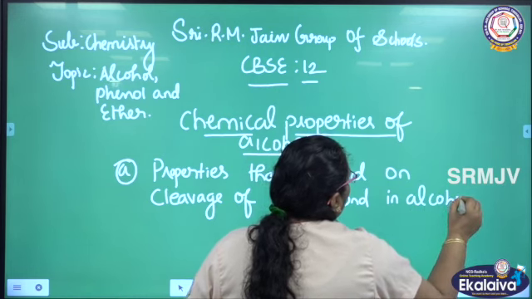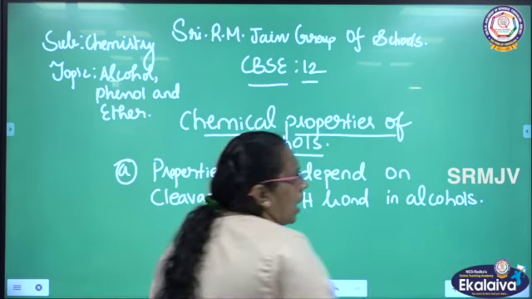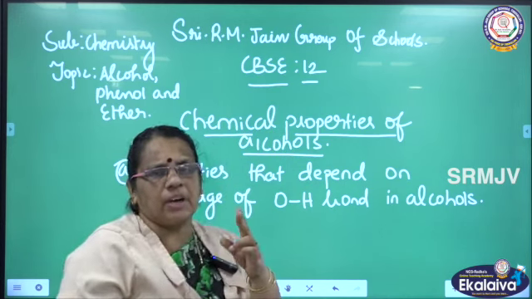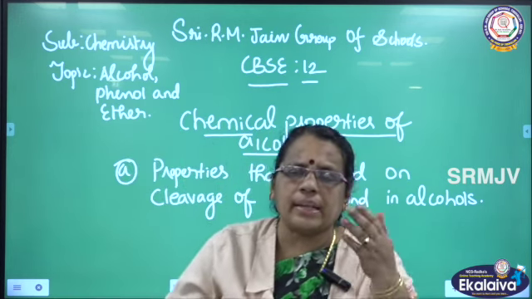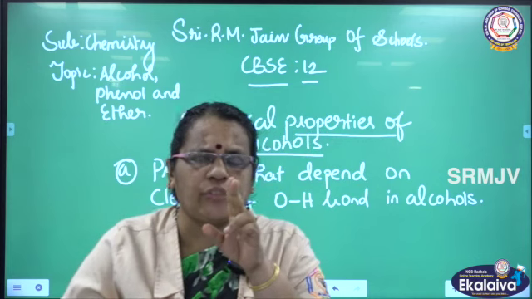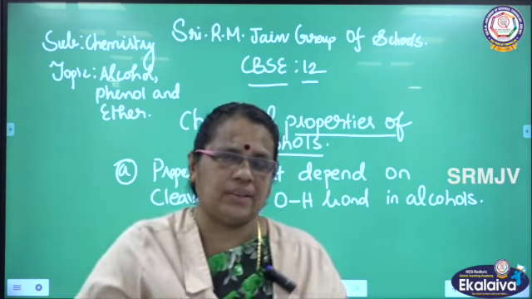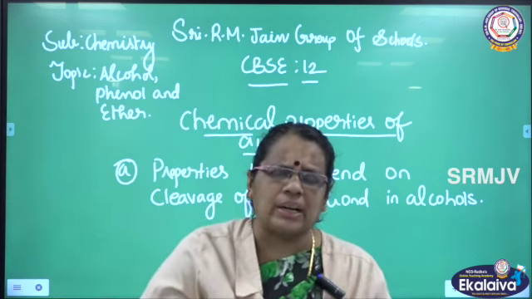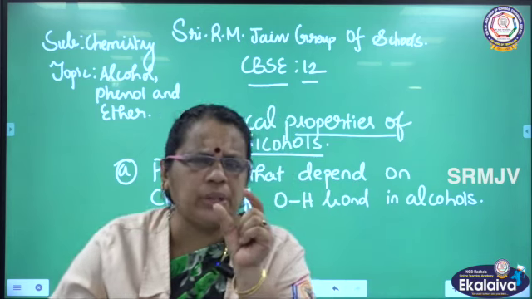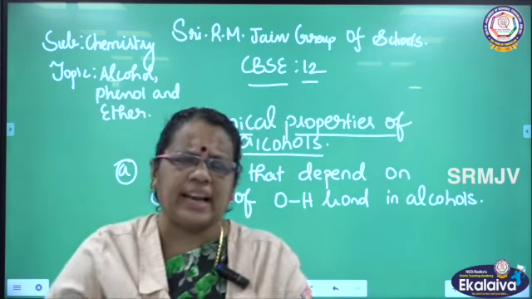We are going to see properties based on two different types of bond cleavage. What is the first type of bond cleavage? We are going to cleave the bond between oxygen and hydrogen.